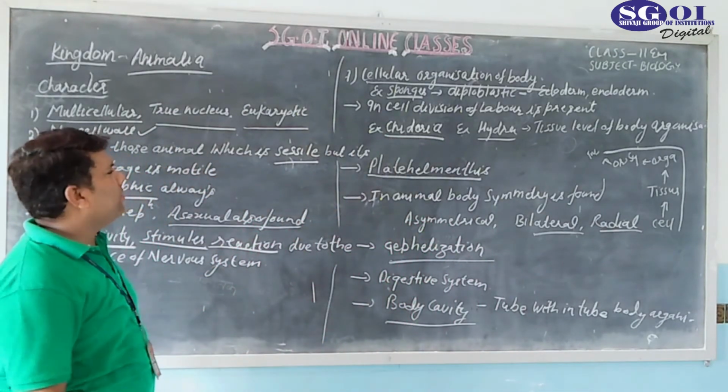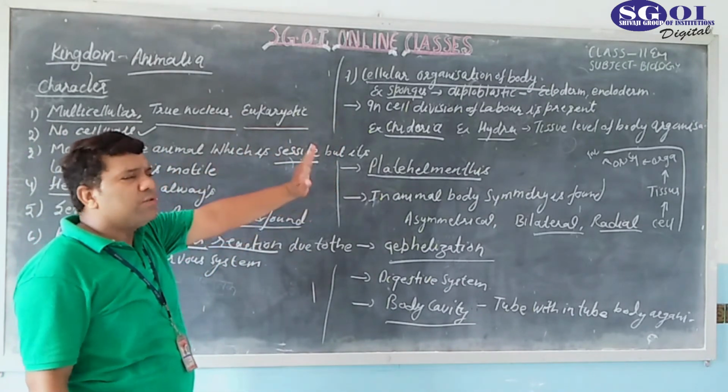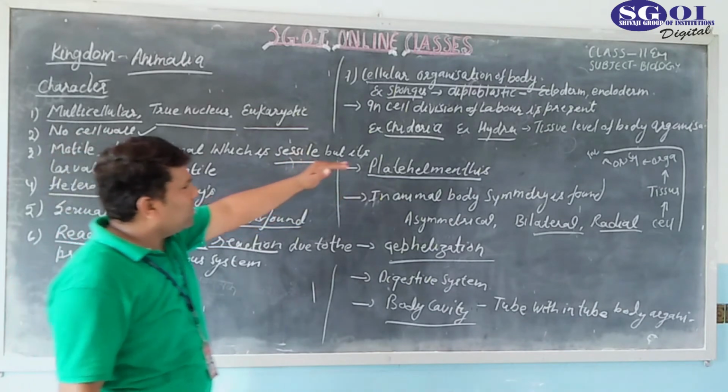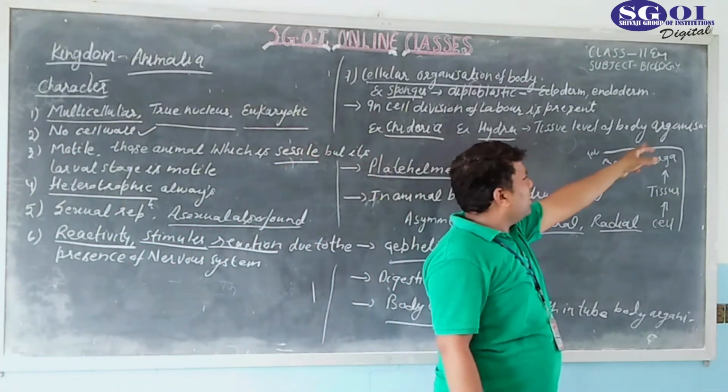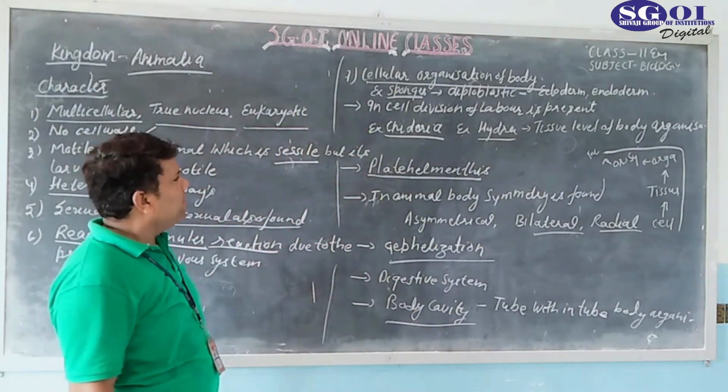Cellular level of body organization is found in sponges, and after sponges Cnidarians come during the evolution, and these Cnidaria actually have the tissue level of body organization, and after that what happened?